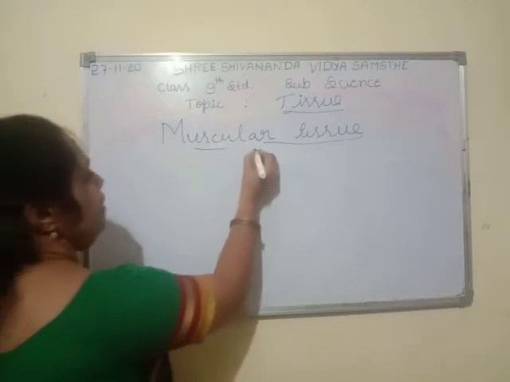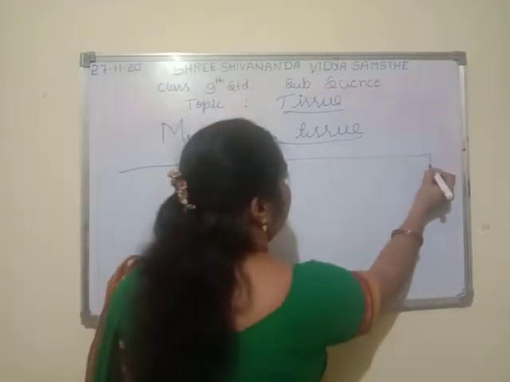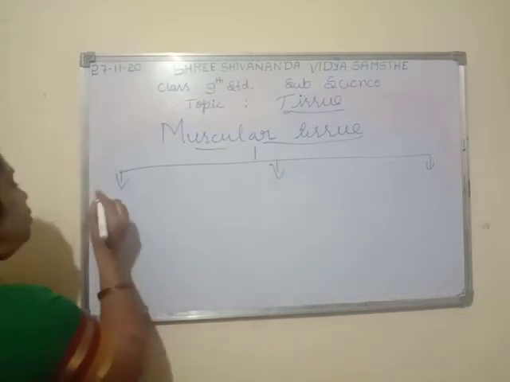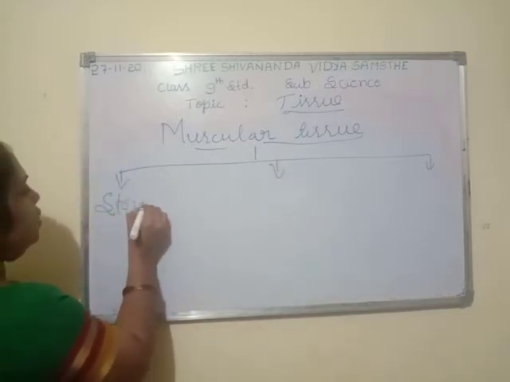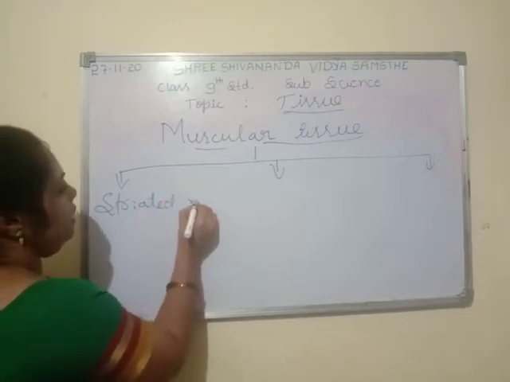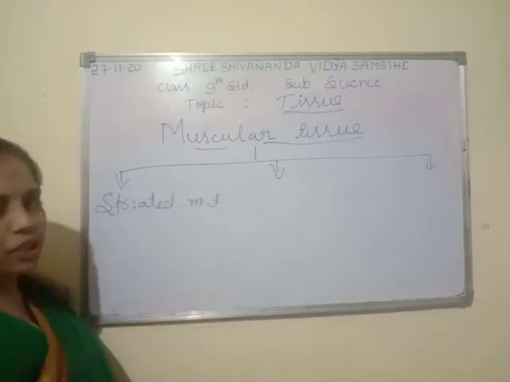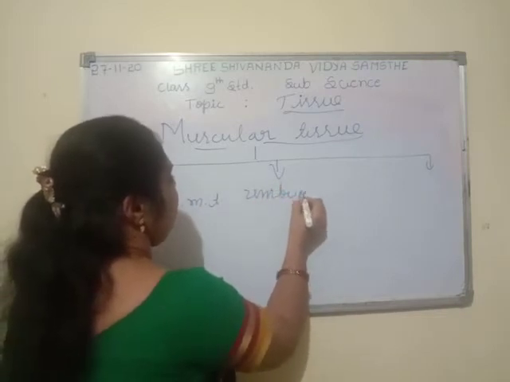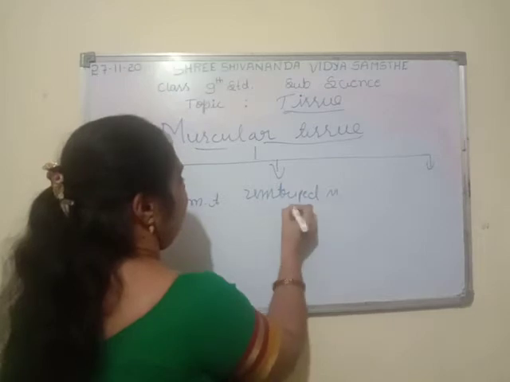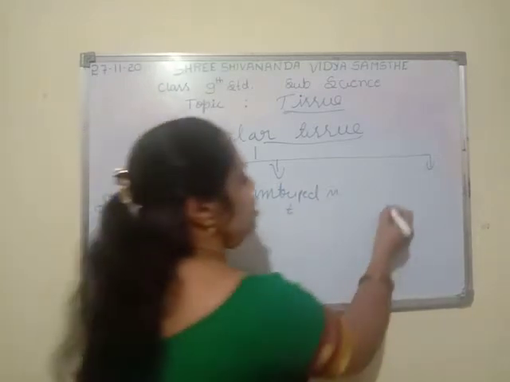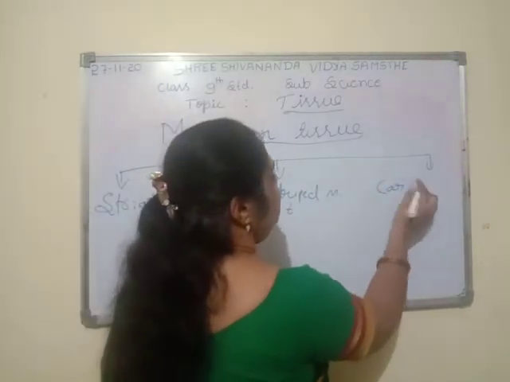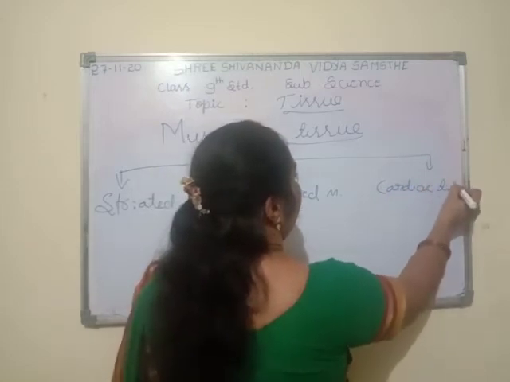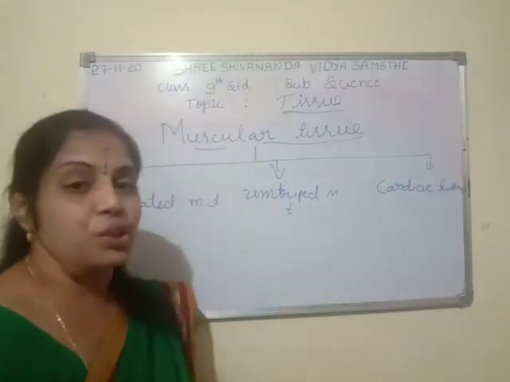They are striated muscle tissue, unstriated or unstriped muscle tissue, and the last one is cardiac muscle tissue.